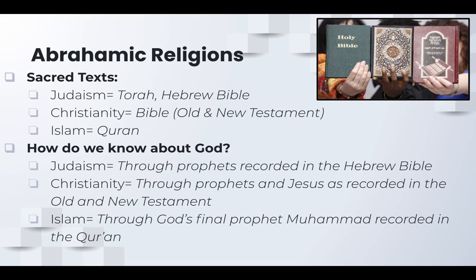Okay, sacred texts. So Judaism has the Torah and the Hebrew Bible. So the Hebrew Bible is what makes up the Christian Old Testament, which is the first part of the Christian Bible, and then the New Testament starts with Jesus, the founding of Christianity, with Jesus' life, and then through the early followers of Christianity. And then Islam is the Quran. So Muhammad wrote down all the ideas in the Quran.